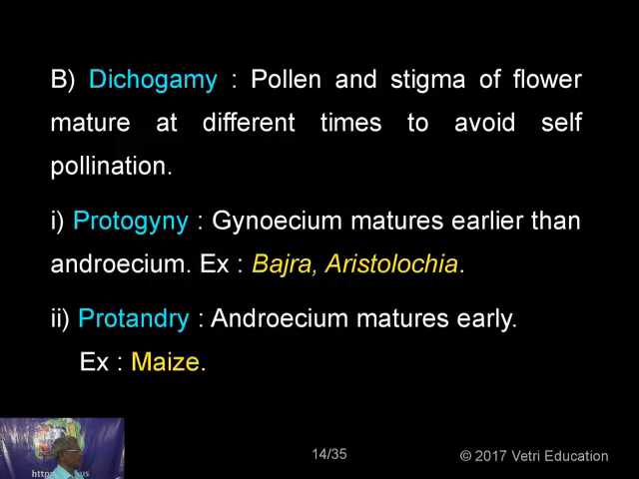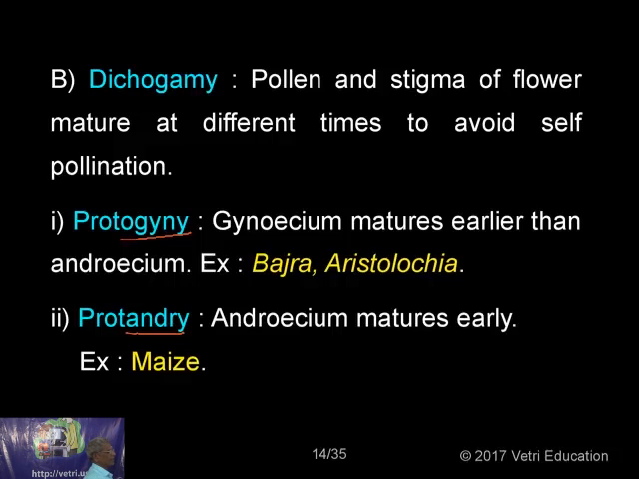Dichogamy is divided into two types, namely protandry and protogyny. Very easily you can understand these terms. Andry means androecium. Protandry means that in a flower, when the androecium and the stamens mature first, it's called protandry. Protogyny means when the gynoecium matures first, you call it protogyny.